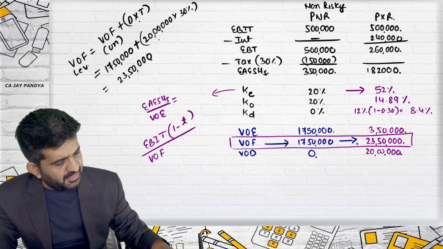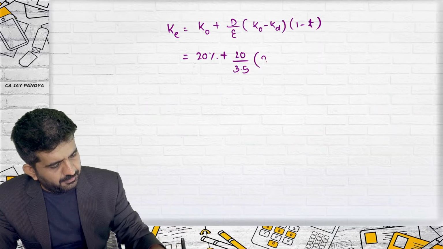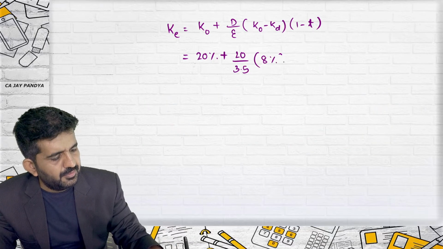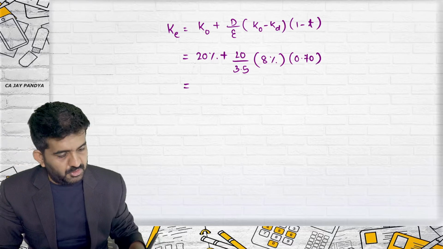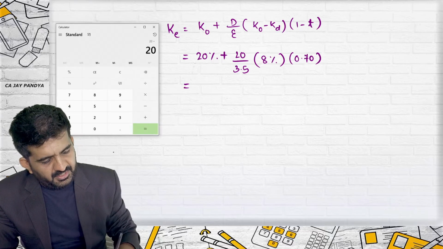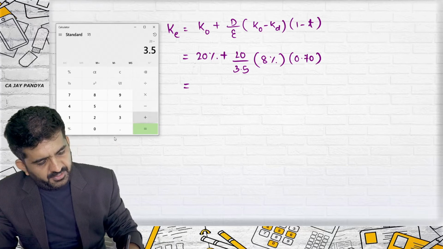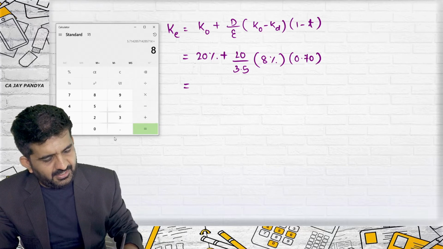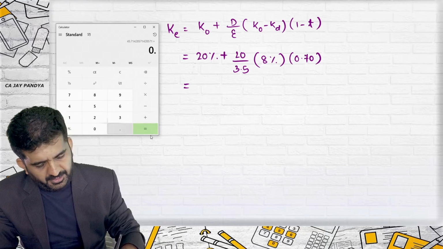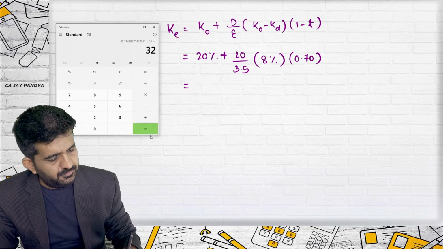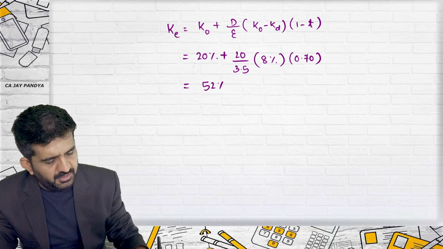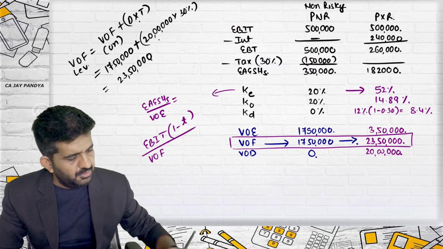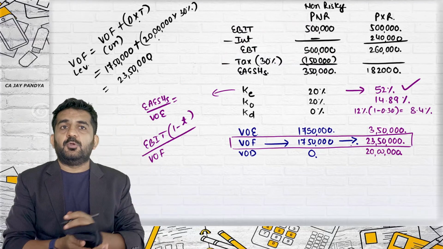KO is 20% and KD is 12%, that is 8. 1 minus T is 0.70. This will be 20 divided by 3.5 multiplied by 8 multiplied by 0.7 plus 20, which will be 52%, the same answer as over here.